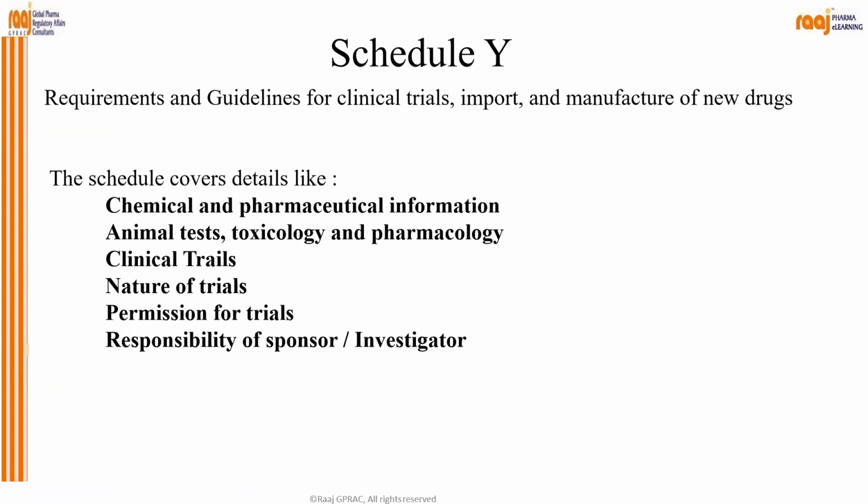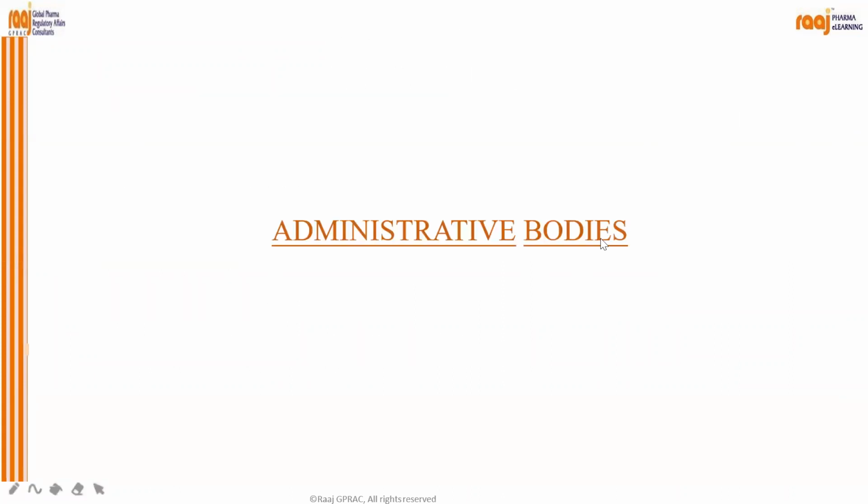Schedule Y. Y covers the guidelines for the clinical trial, import and manufacture of new drugs. Okay, and it covers chemical and pharmaceutical information, animal tests, toxicology, pharmacology, clinical trials, nature of trials, permission for trials, responsibility of sponsor and investigator. So Schedule Y is completely for the clinical trials, BA/BE trials. Okay.